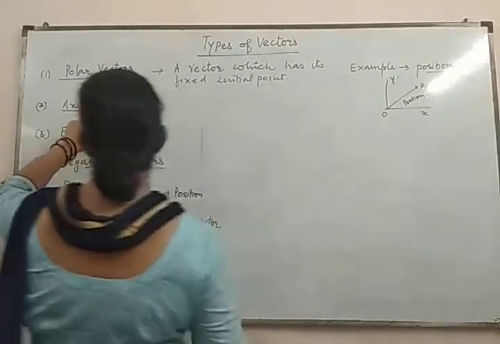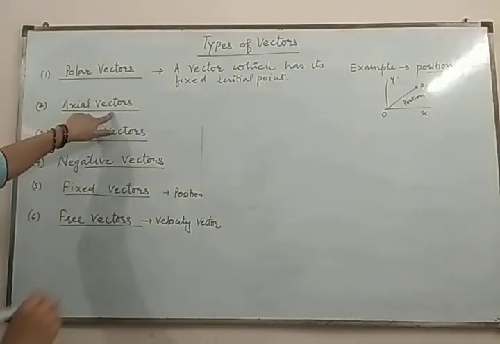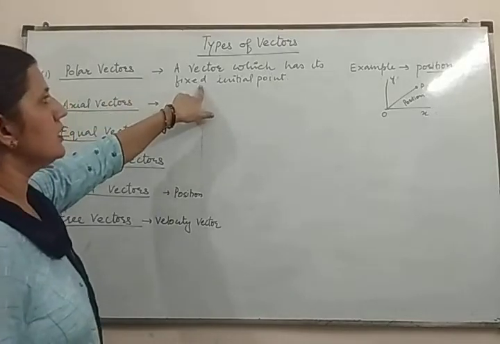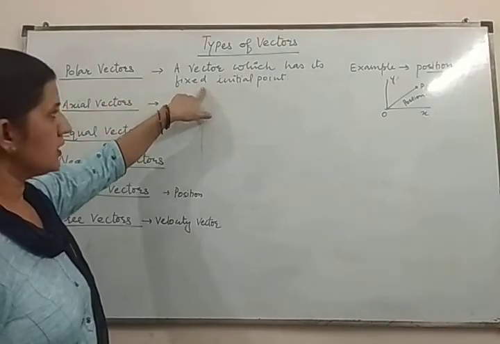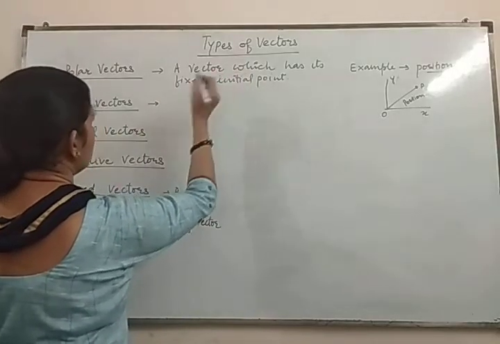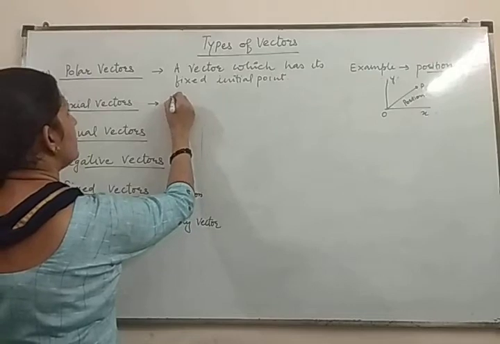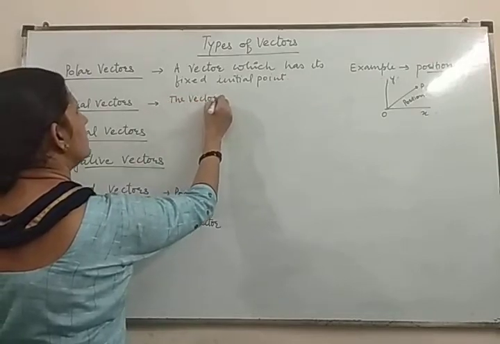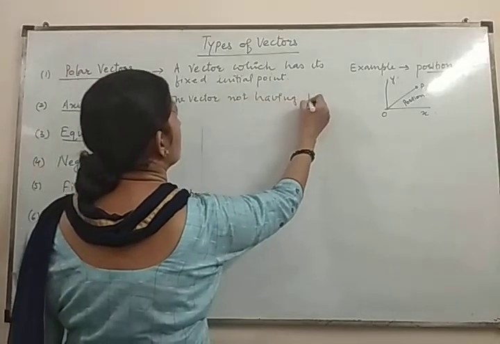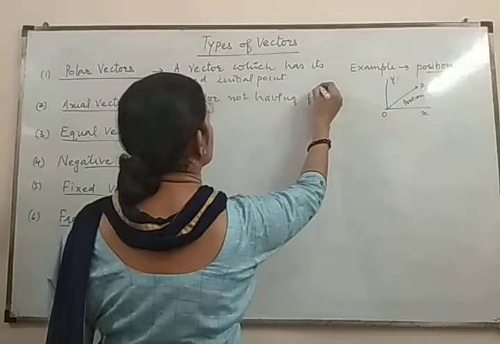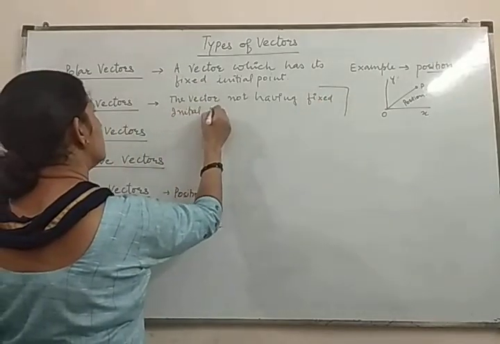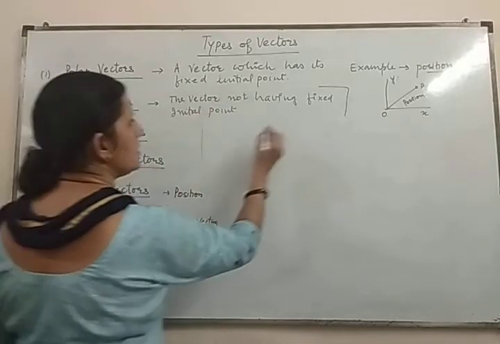Okay. The next one is the axial vector. What is this? This is a vector not having a fixed initial point. It may have the starting point anywhere else. How is this?